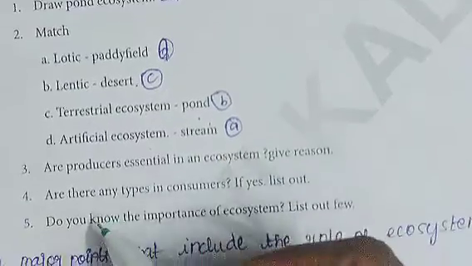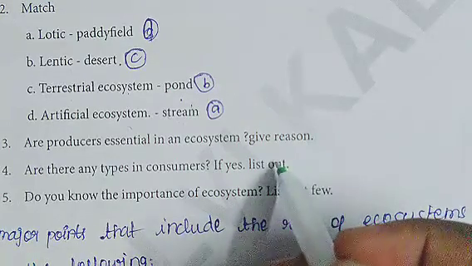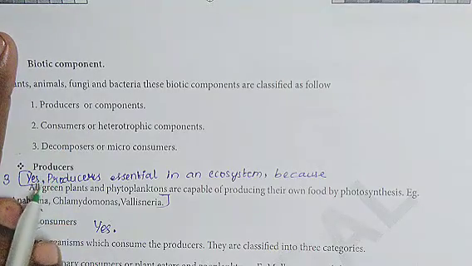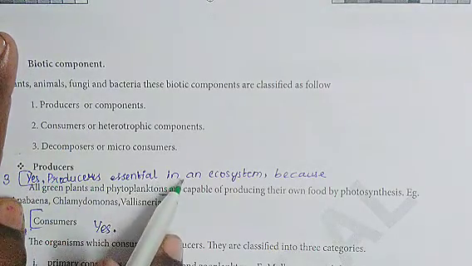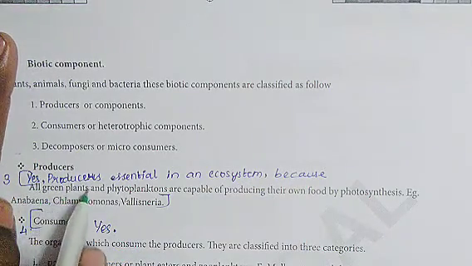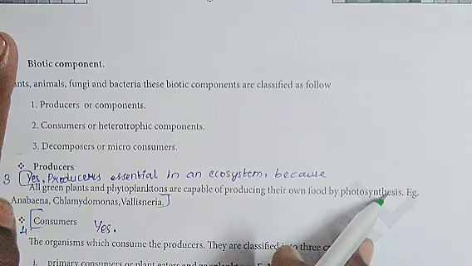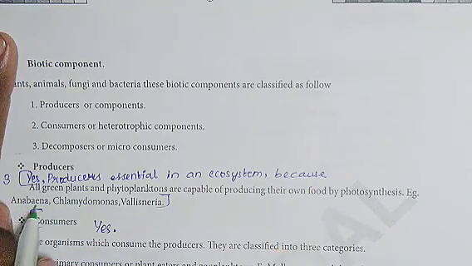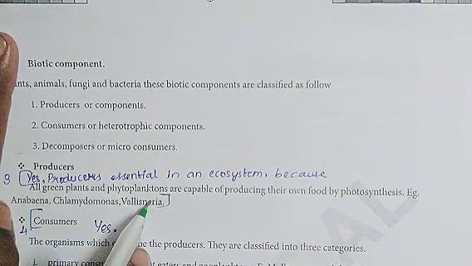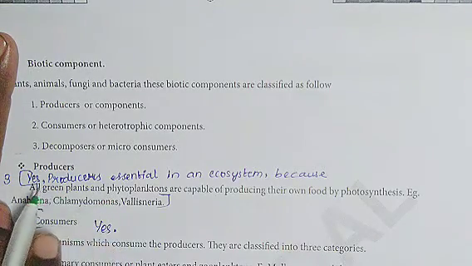Next, third question. Are producers essential in an ecosystem? Give reason. So answer for third question is producers. You have to write first, yes, producers essential in an ecosystem because all green plants and phytoplanktons are capable of producing their own food by photosynthesis. Example, Anabaena, Chlamydomonas, Vallisneria. So this is the answer for third question.